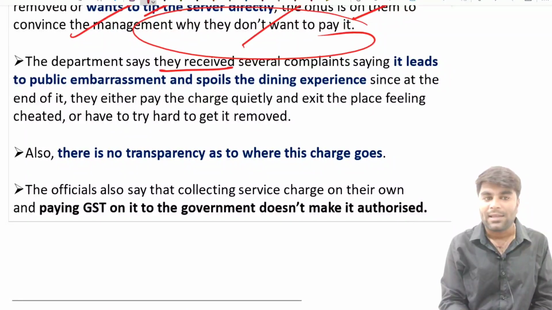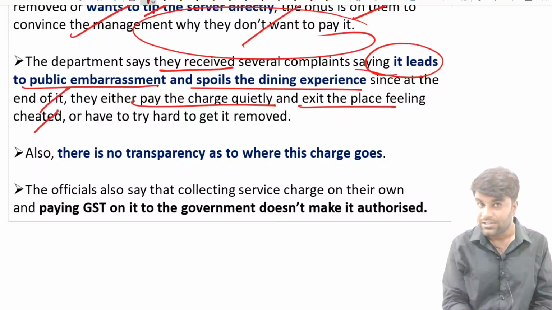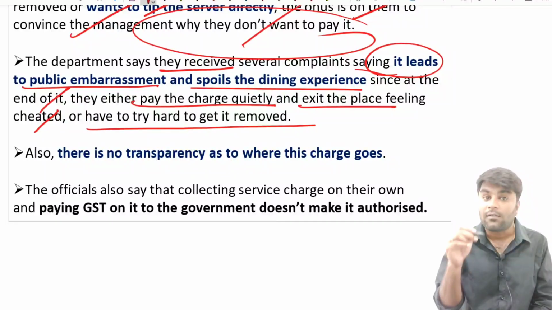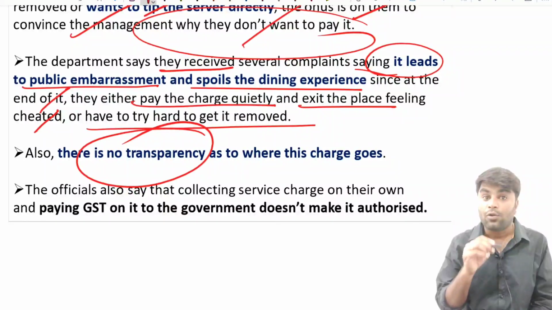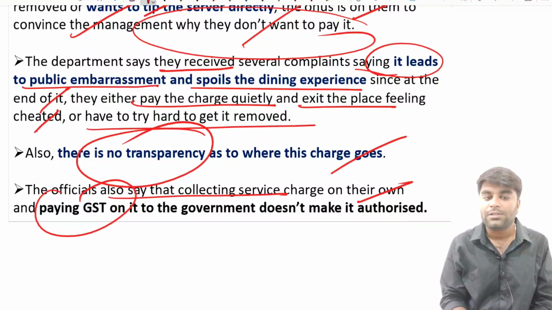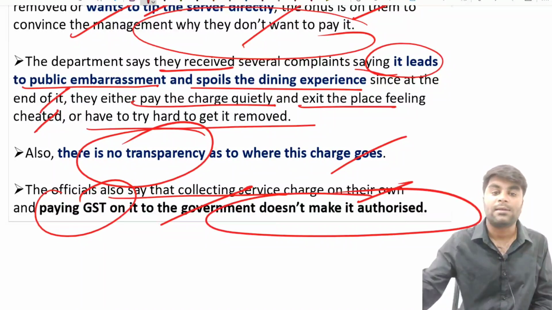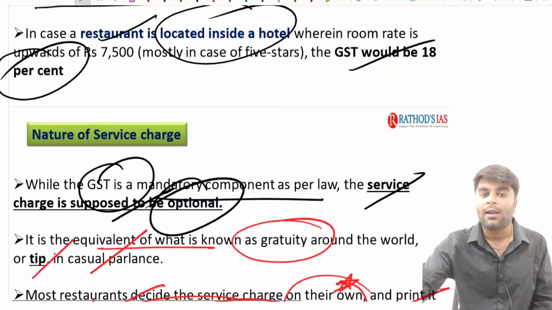The department says they received several complaints saying it leads to public embarrassment and spoils the dinner experience, since at the end of it they either pay the charge quietly and exit the place feeling cheated, or they have to try hard to get it removed. They need to convince the restaurant owner. Also, there is no transparency as to where these charges go. The officials also say that collecting service charges on their own and paying GST on it to the government doesn't make it authorized. Right? So this is the issue that is going on currently with the service charges.